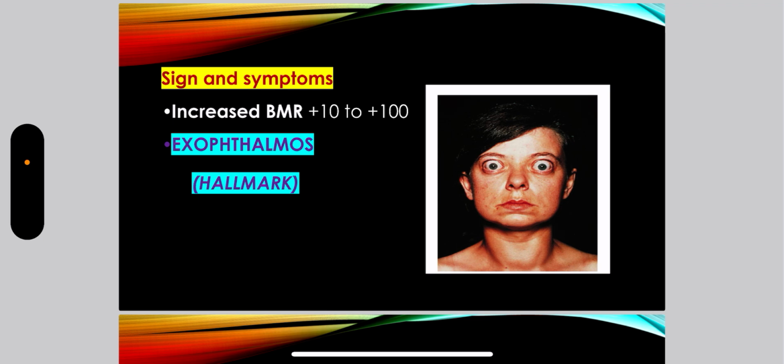It is exophthalmos. You can see in this figure that there is bulging of eyeballs. Why does this bulging of eyeballs occur in Graves' disease? Because of swelling of extraocular muscles and connective tissue, and it causes protrusion of the eyeball. You can see in this figure. The physiological basis of exophthalmos is a very important reasoning based question that can be asked.